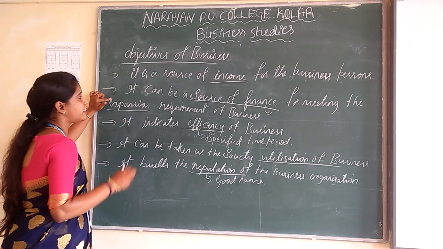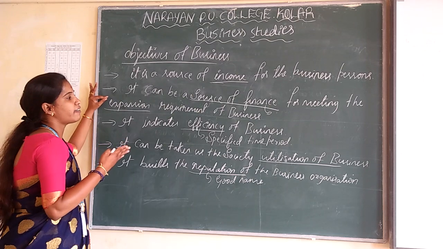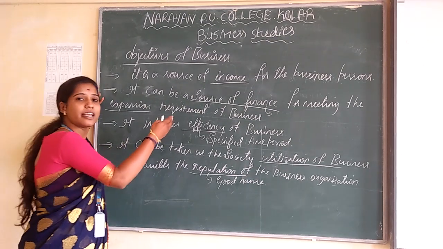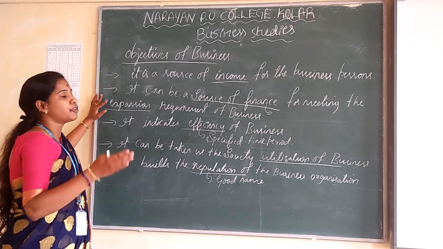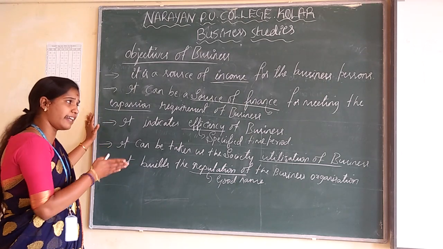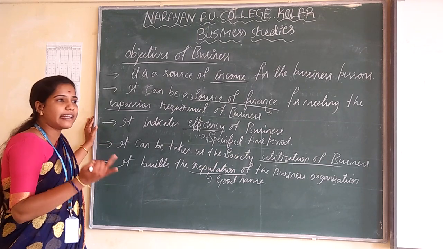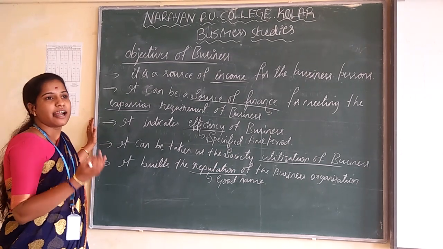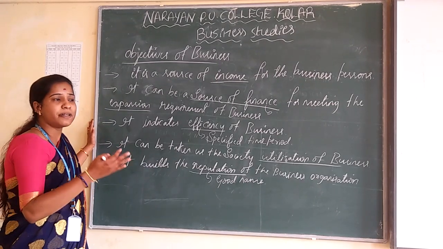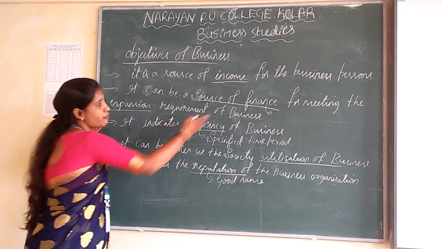And the second one is that it can be a source of finance for meeting the expansion requirement of business. They are going to earn profit, and through that profit they are going to expand their business requirements. What are the requirements here? There is land, labor, workers, as well as machineries. As per their requirement they are going to get their finance.